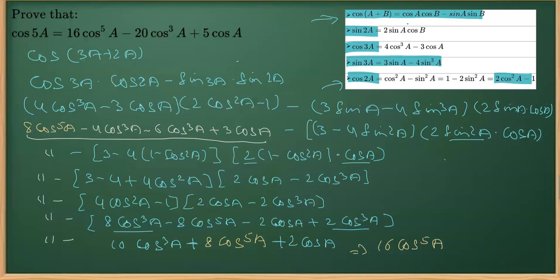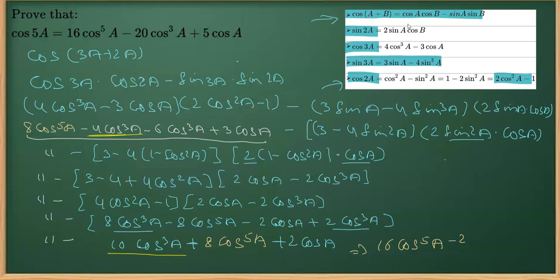Next, if I see the cos raised to the power 3A, you can see cos raised to the power 3A here. Right. This is cos raised to the power 3A minus 4 times cos raised to the power 3A and minus 10 times cos raised to the power 3A. So that will give you minus 4 and minus 10.